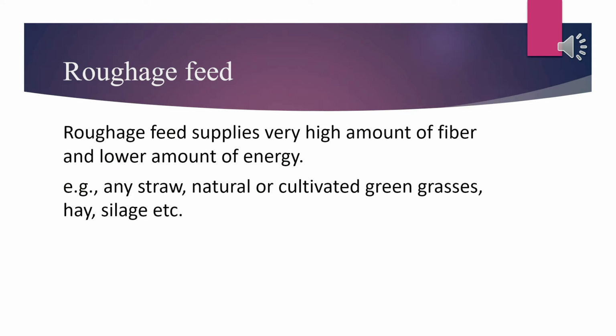Animals can get roughage from pasture, or roughage can be supplied to animals by cutting grasses. Comparatively, leguminous plants like alfalfa, cowpea, grass pea, black gram, ipil, etc. contain much more protein, energy, vitamins and minerals than normal grasses.